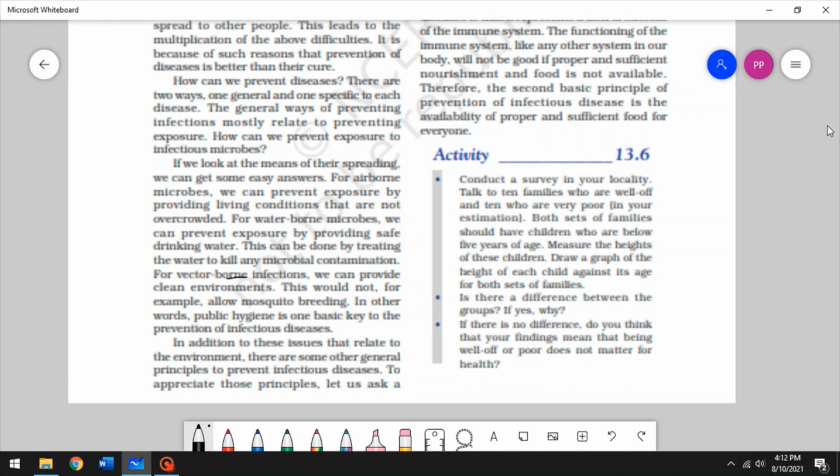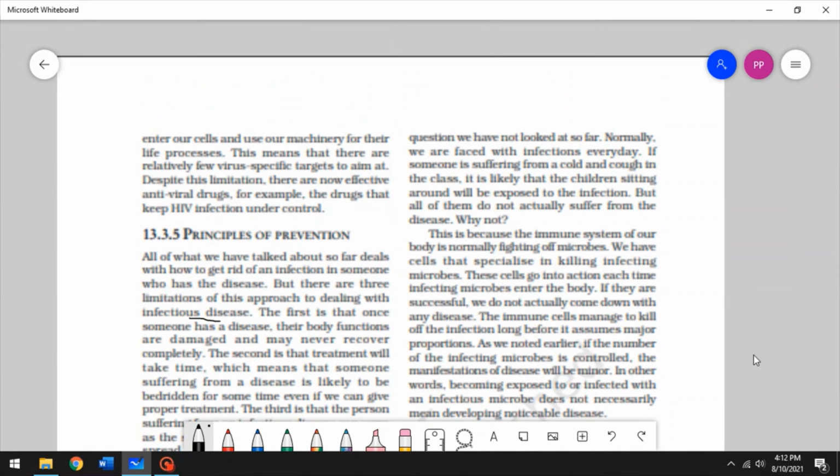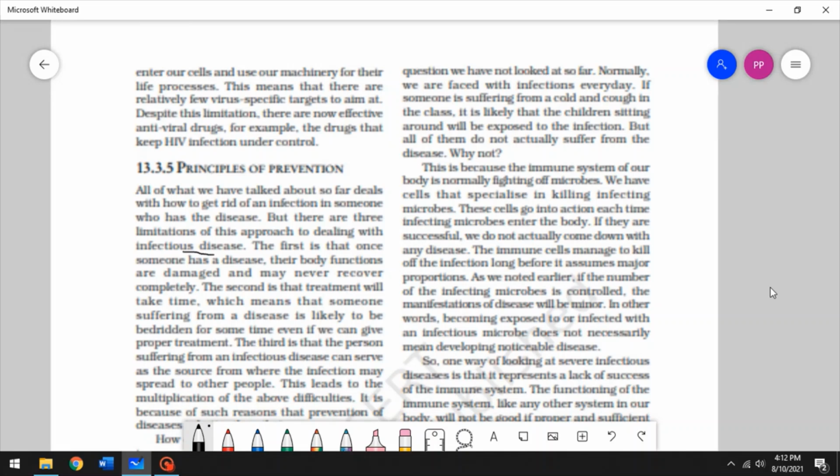Right. So let's ask a question that we have not looked at so far. Normally we are faced with infections every day. If someone is suffering from a cold and cough in the class, it's likely that the children sitting around will be exposed to the infection. But all of them do not actually suffer from the disease. Why not? The simple answer would be the strength of their immune system.